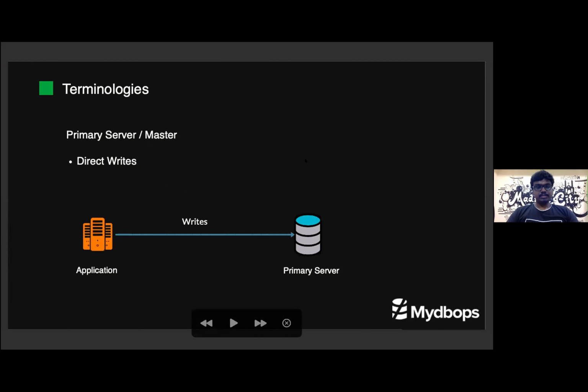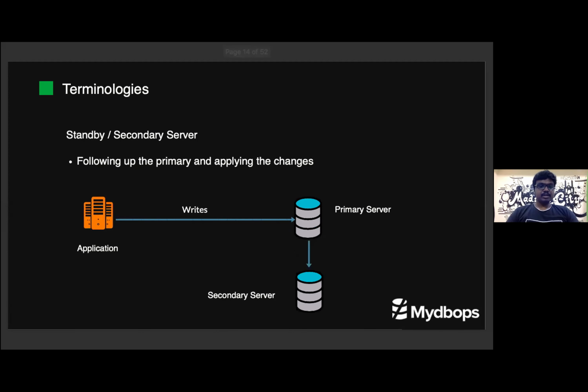And another one is the primary server, or we can say master. The server where we are making direct writes is called the primary server, and this server will only accept the changes. And a standby or secondary server, or else we can say slave, is the server which is following the primary and continuously applying the changes. That server is called a secondary server.